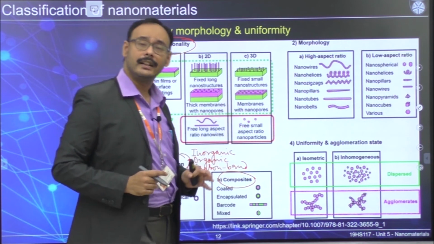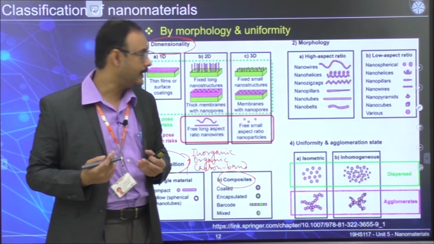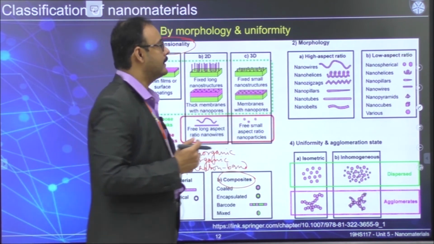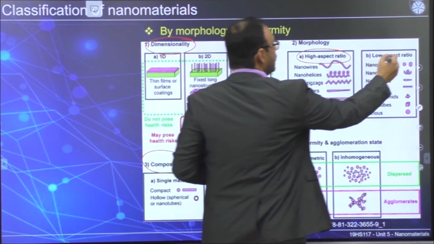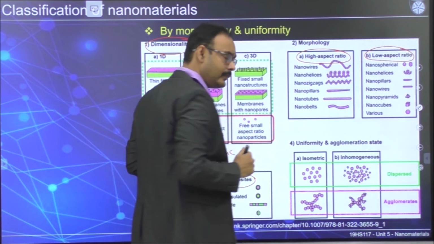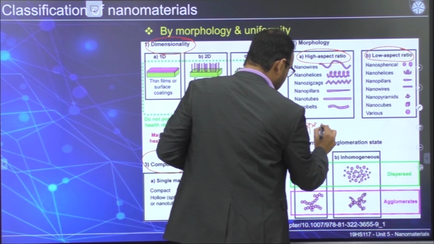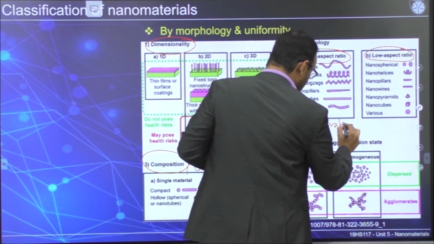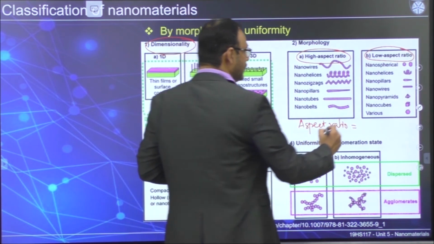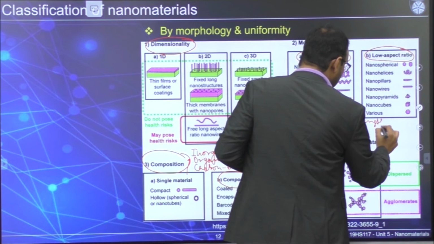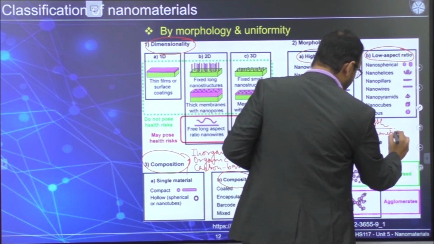Now as far as the morphology is concerned, I told you that there are different ways to come up with the morphological structure. Here what people normally take is actually classified into two ways. One is high aspect ratio, one is low aspect ratio. What do you mean by high aspect ratio? Aspect ratio, essentially for nanoparticle or for any material, is the ratio between length and the diameter or breadth.